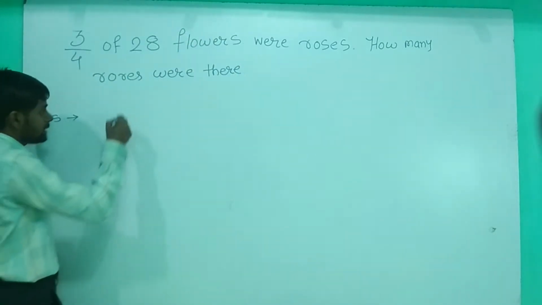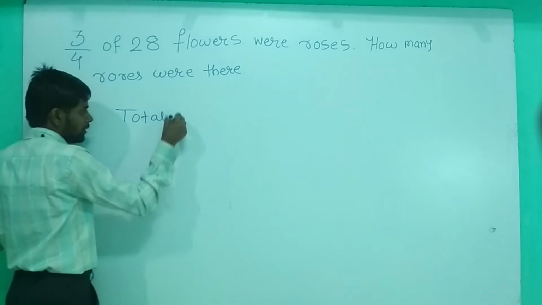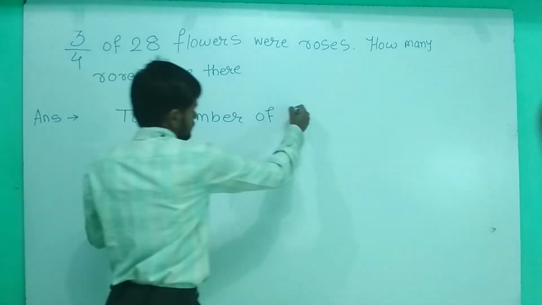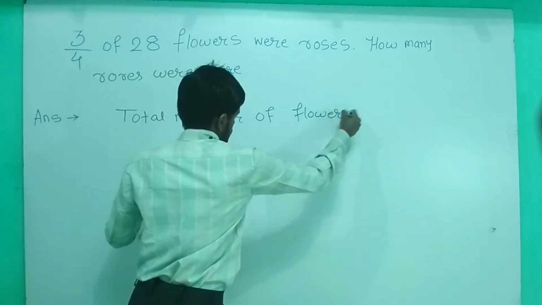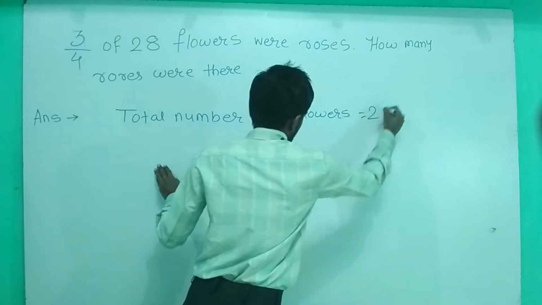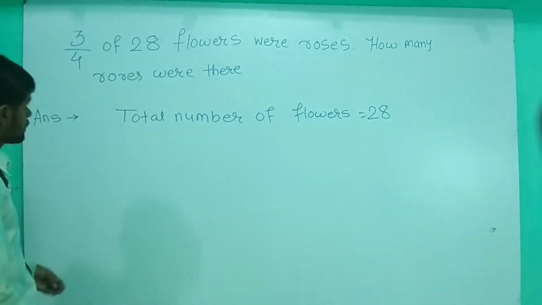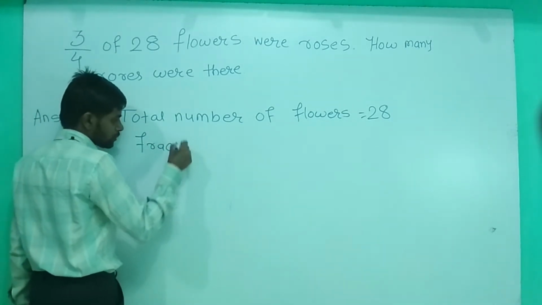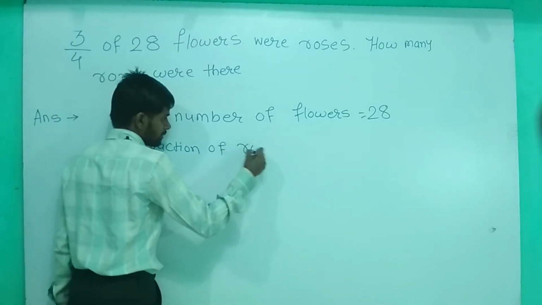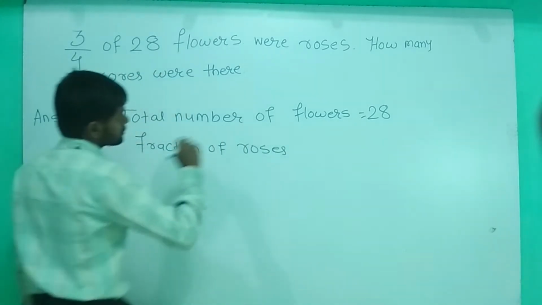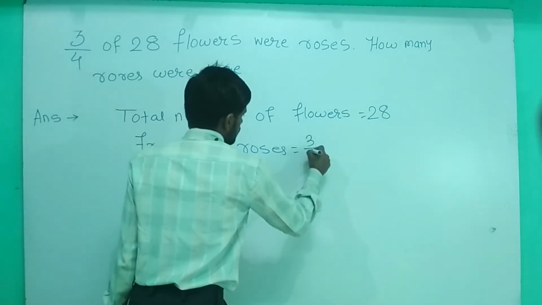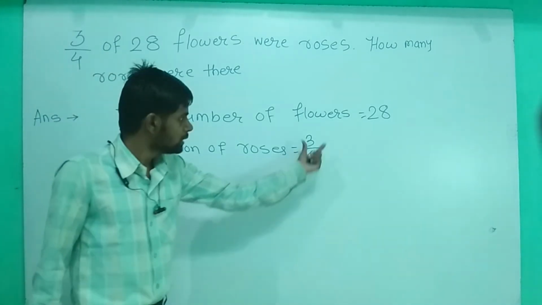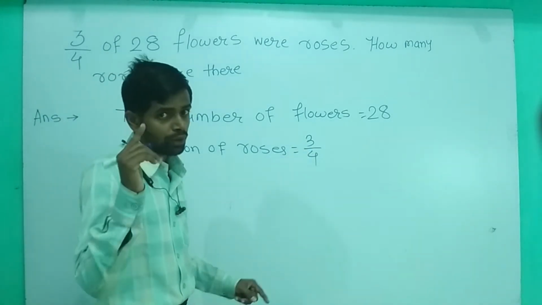So first of all, we will write total number of flowers is equal to 28. Okay, total number of flowers is 28. Then we will write the fraction of roses. ऐसा भी लिख सकते हो, fraction of roses is equal to 3 by 4. 3 by 4 is the fraction for roses. कितने रोज है वहां पर? Out of 4, 3, हर 4 में से 3 flowers are roses.